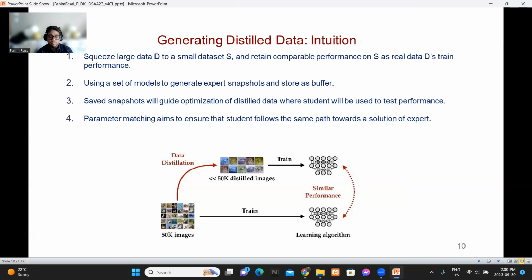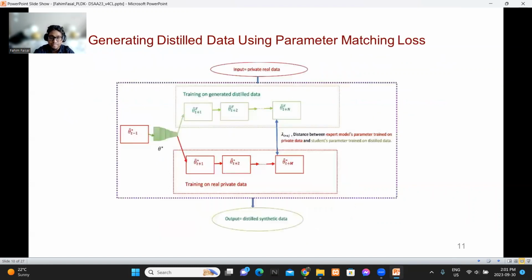The experts are trained on the real data, and we use a set of models as experts. We use the experts to generate model parameters during training and store the parameters as a buffer. Those saved snapshots will be the ideal trajectory that our model will follow, which will guide the optimization of distilled data, where the student will be used to test the performance. We use a parameter matching loss, following some data distillation work, so the student will follow the same path as the expert, and in the process of following this path, it will generate the distilled data.